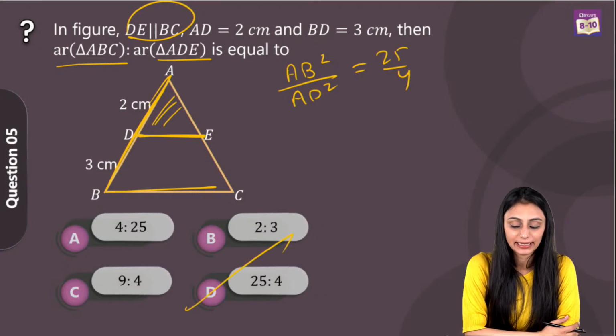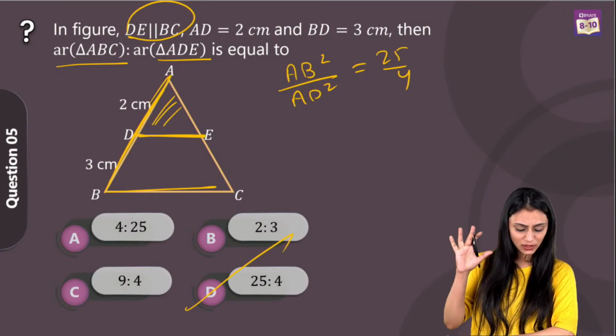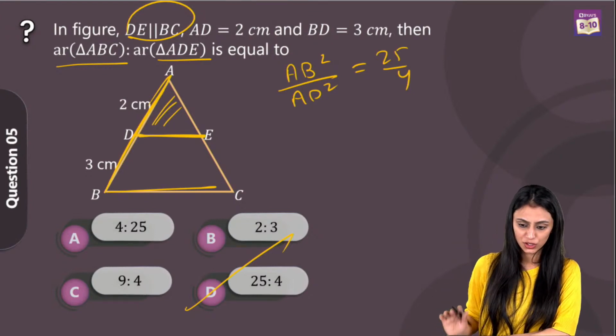That's option D. Ayush Gupta, D. Some are saying A, some are saying C, D. Okay. So we are getting mixed answers, but option D is the right answer for this question.